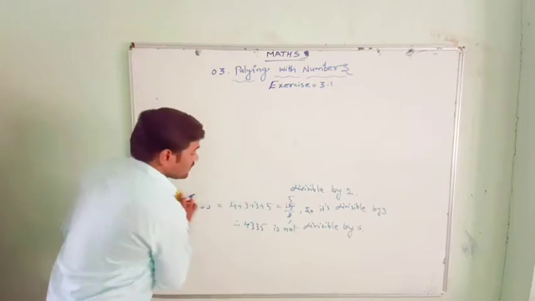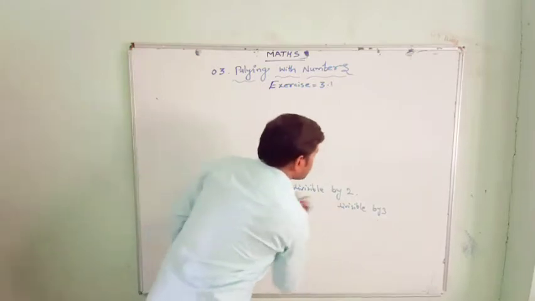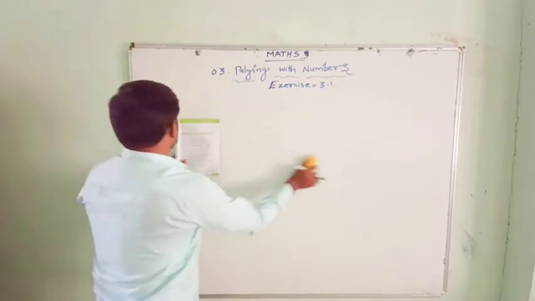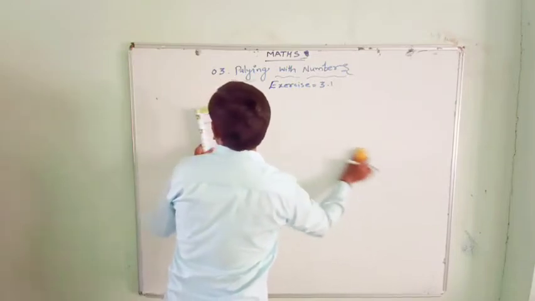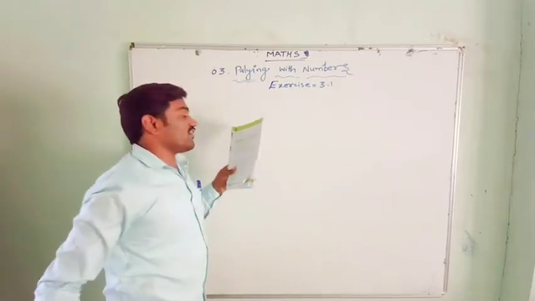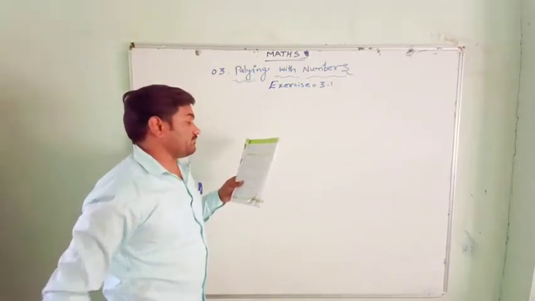Next, we go for the second bit. Determine which of the following numbers are divisible by 5 and by 10.